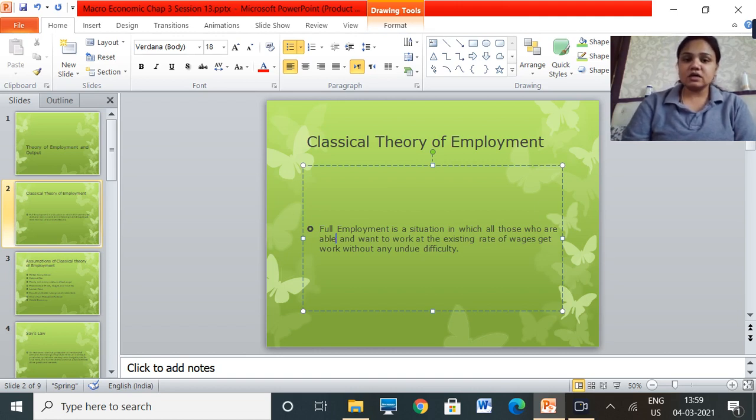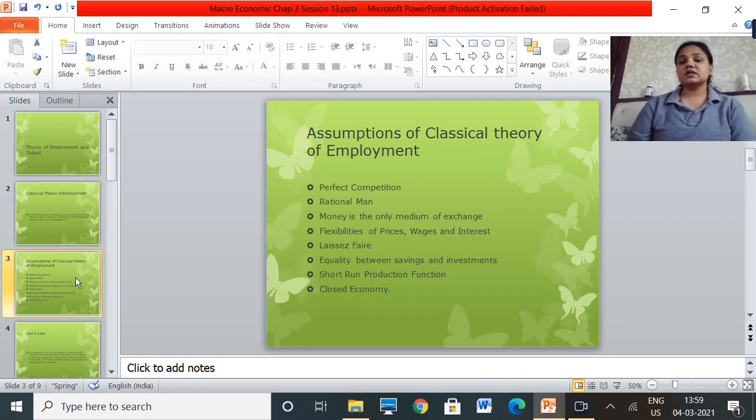Okay, it is the classical theory of employment. What does the classical theory of employment assume? Okay, so it assumes that there should be perfect competition. First one, okay, we will see the statement given by classical theory by JB Say. Before that, we need to understand what are the assumptions of this theory. First assumption is perfect competition.